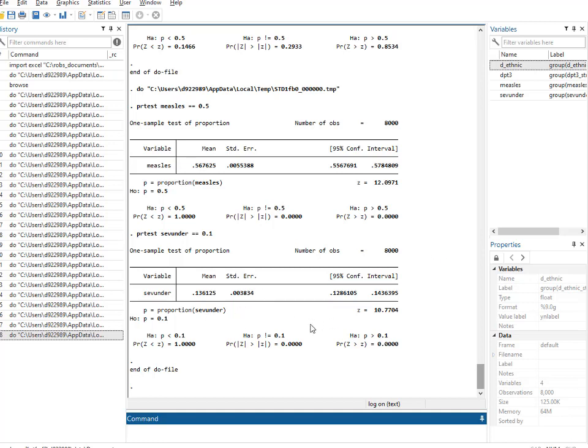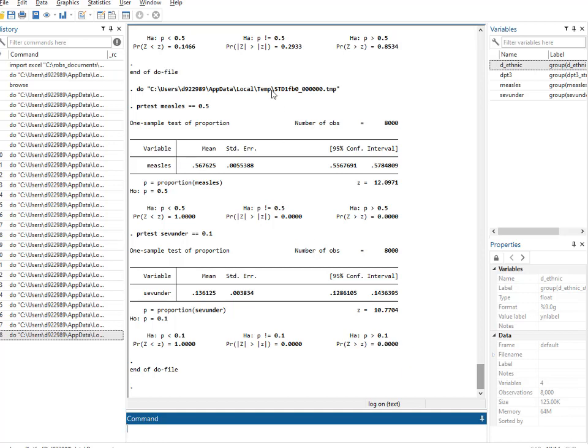This one here, again, we're taking 10% as the proportion of underweight children in the population. The chance of getting a sample of 8,000 children and finding a proportion as big as that, if the true proportion is 0.1, is very, very unlikely, less than 1 in 1,000. So we can certainly reject the null hypothesis very comfortably at the 1% significance level.